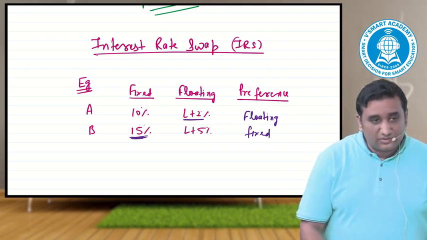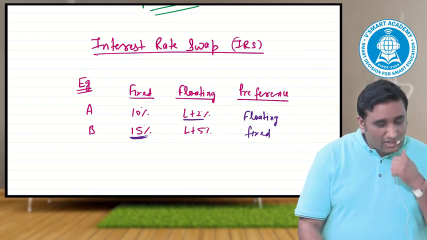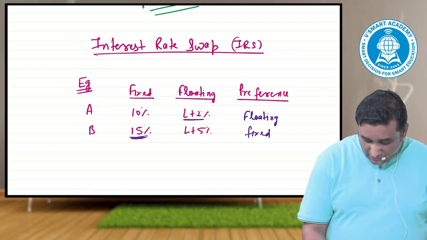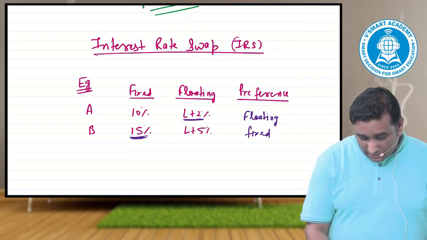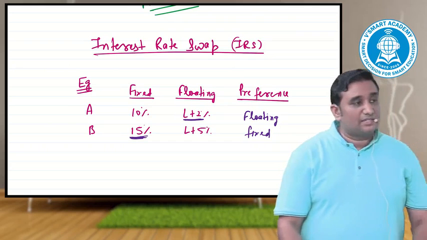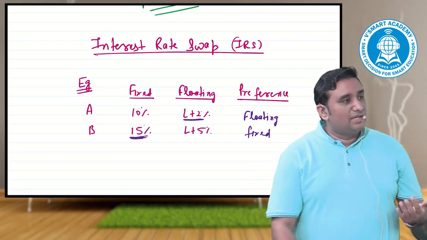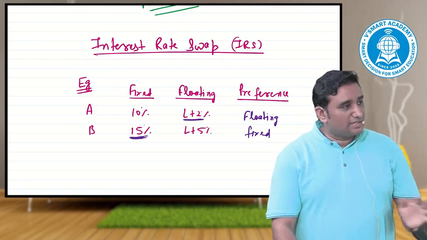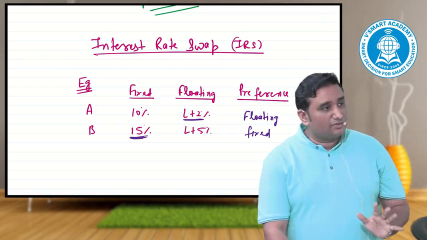Now, the objective of this topic is that the swap would be done in such a way that his preference is floating, the net result will come in floating, but his net cost will be less than L plus 2. The other's net cost would be fixed, and less than 15%. It is as good as going to the same place, either taking two cabs or two auto rickshaws, we share the auto and share the expenses. We reach our own destination. That is exactly the objective of the topic.